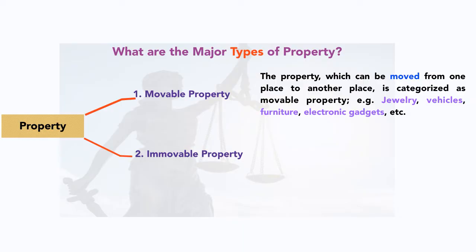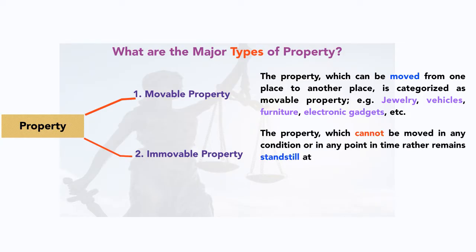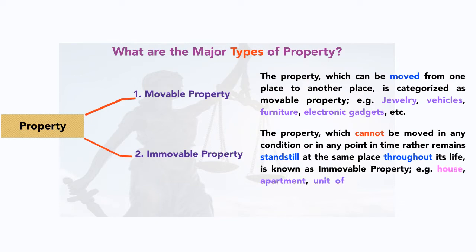That's for your understanding. I have categorized, or basically given, the types of property so that you can know what the types of properties are. So now let's come back to immovable property. The property which cannot be moved in any condition or at any point in time, rather remains standing still at the same place throughout its life, is known as immovable property.